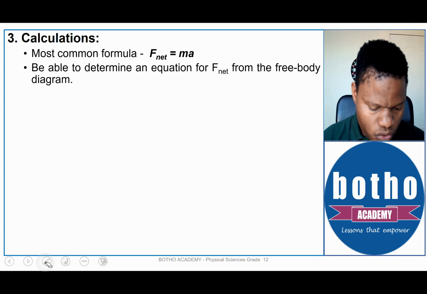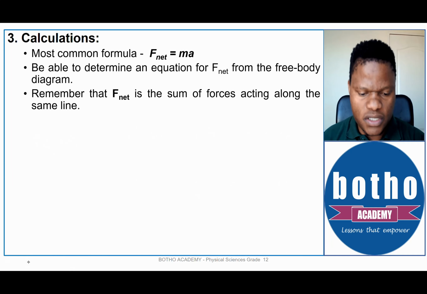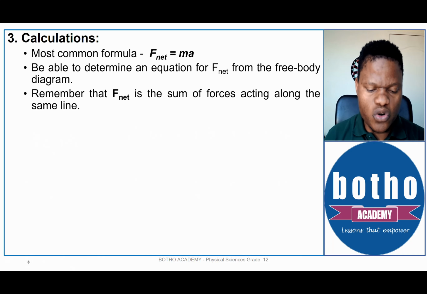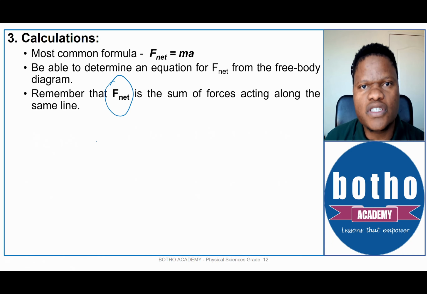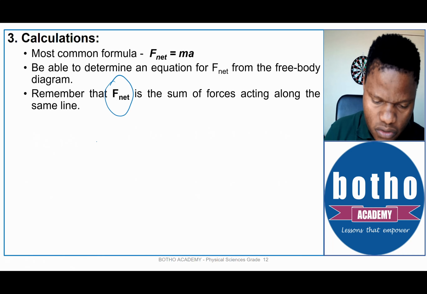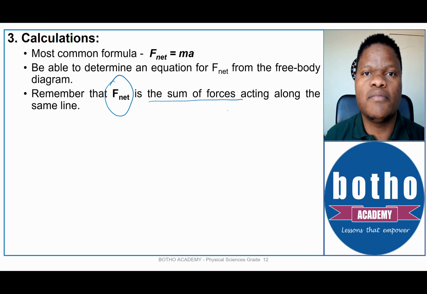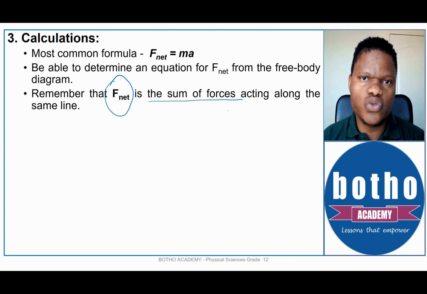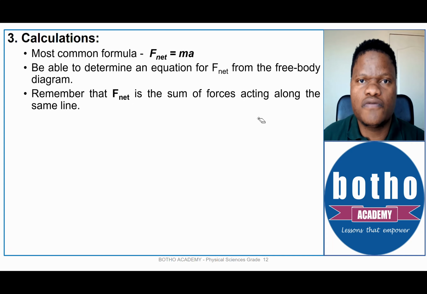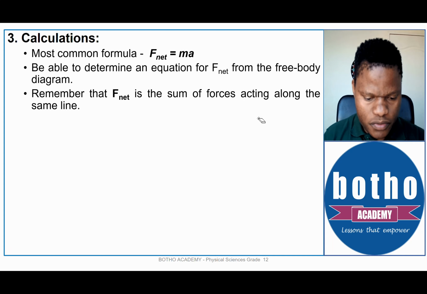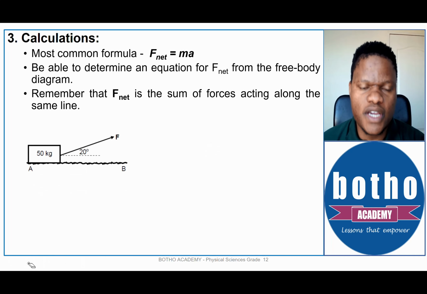All right, so you should be able to do the equation for F net, but also remember that F net is not necessarily a force. It is a combination of forces. It is the sum of forces acting along the same line. So you should be able to determine the equation for F net in order for your calculations to be correct and accurate. Now let's look at this example that we saw earlier on.